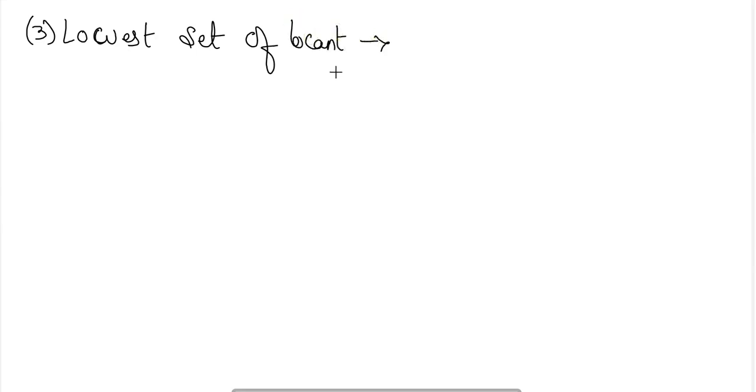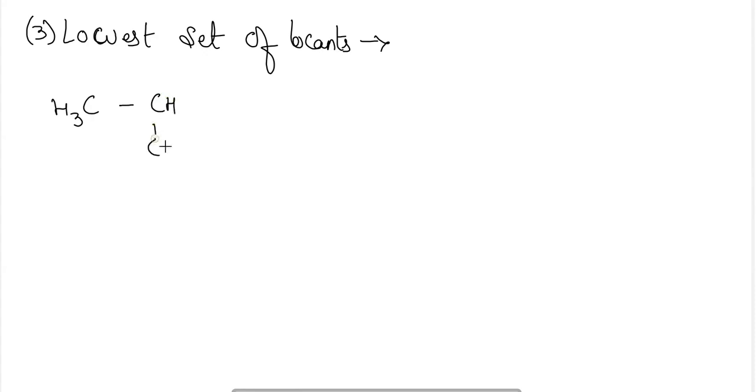Now let's talk about the third rule. The third rule is the lowest set of locants. We must provide the lowest set of locants which is present in our chain. So here, let us take an example and discuss this particular topic.